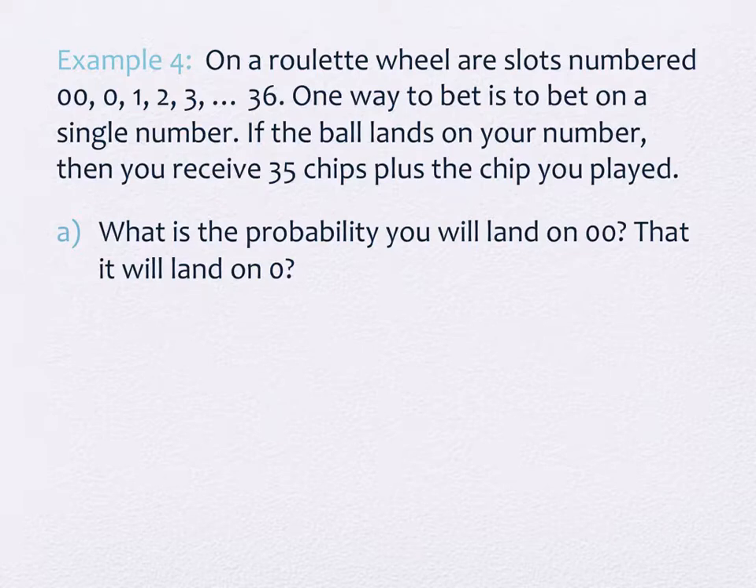38. There's 38 of them. There's lots of ways to bet on a roulette wheel, but one of the ways is to bet on a single number. You go up and you say, I'm going to put all my money on 0, 00, or whatever.